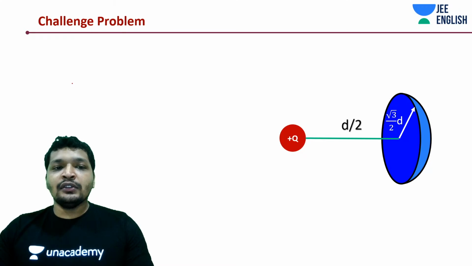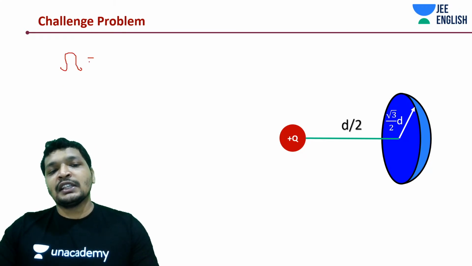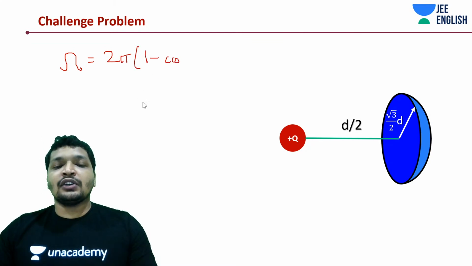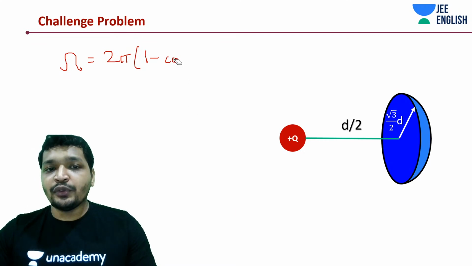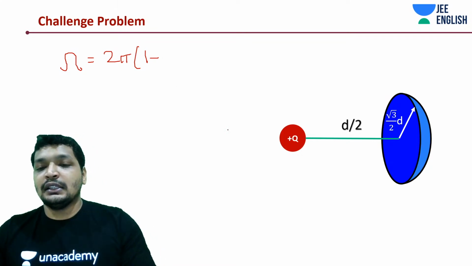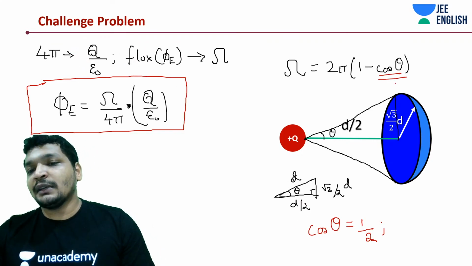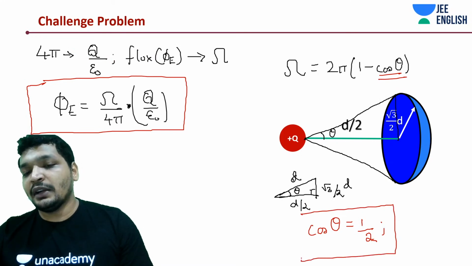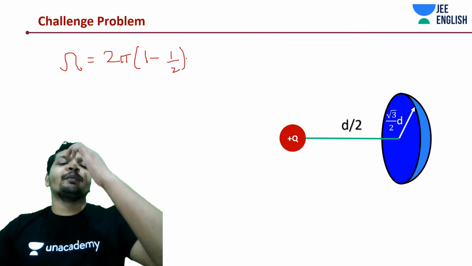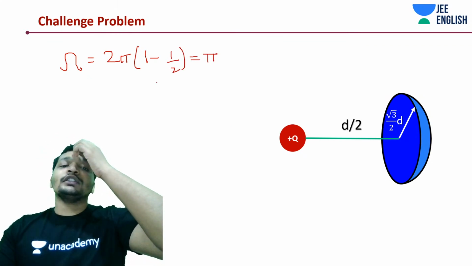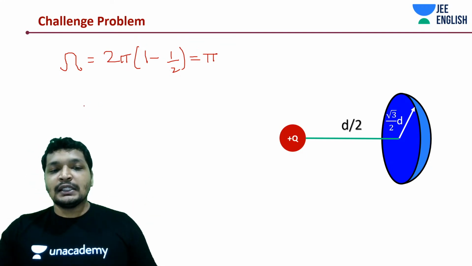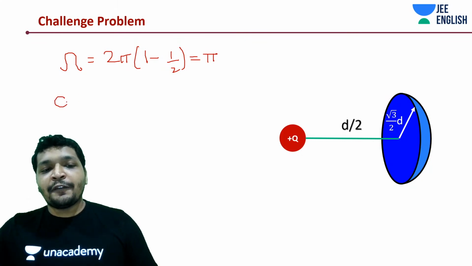First of all, let's write down the value of sigma. The value of sigma is going to be 2 pi into 1 minus cos theta. In our case, cos theta's value, I'm directly substituting it. I hope you understood that part. Here we had this cos theta, right? I'm substituting the value of cos theta from here, which is nothing but 1 by 2. That is what I'm doing. So it would be pi. So 1/4 of the total thing is what should be presented. Quite simple, isn't it?